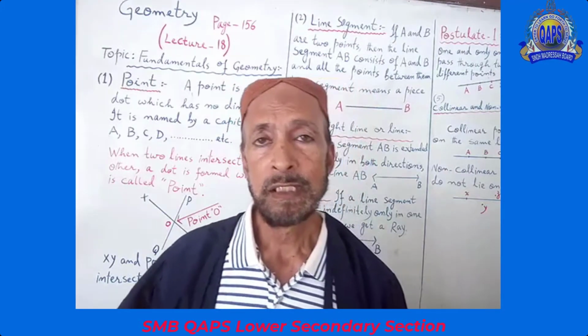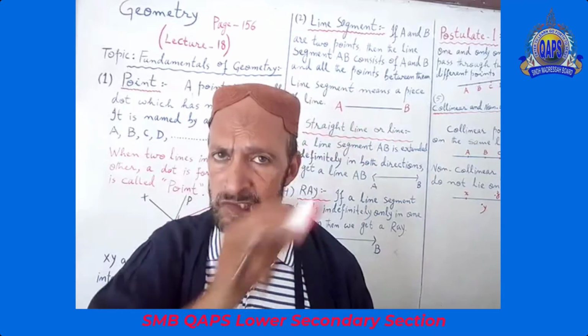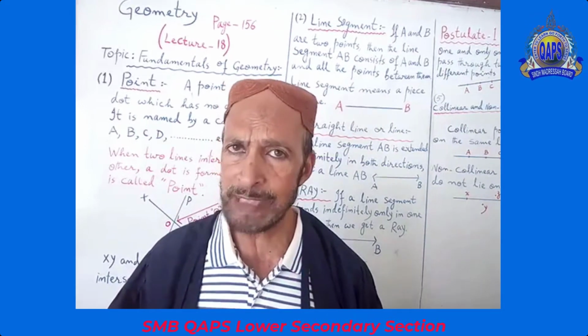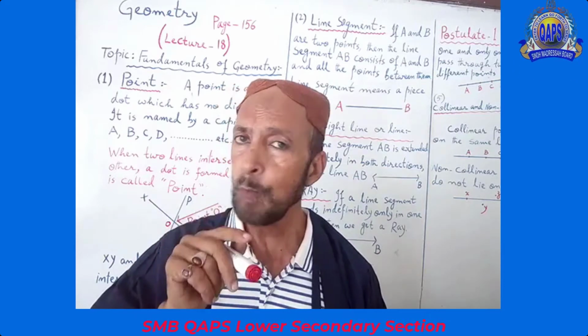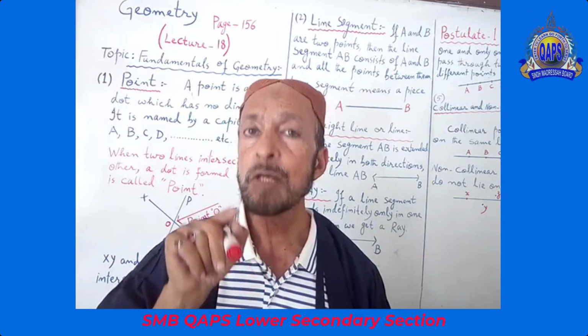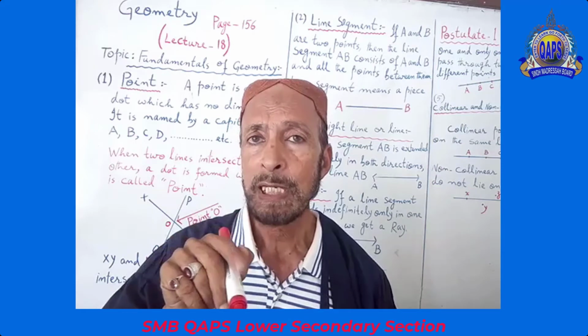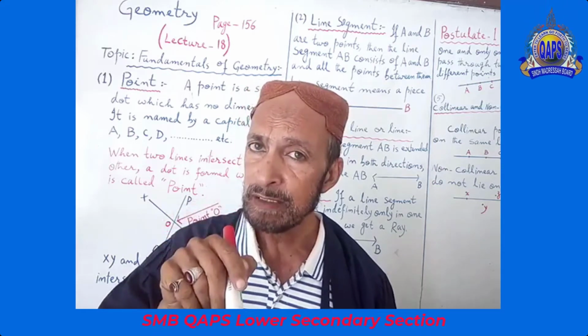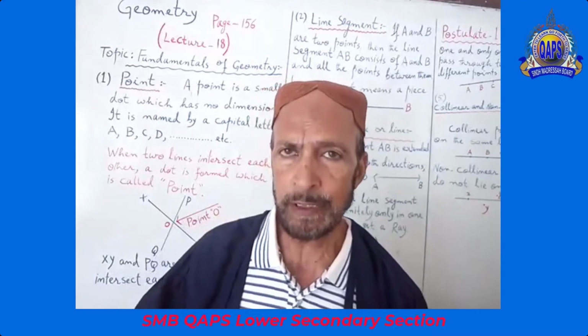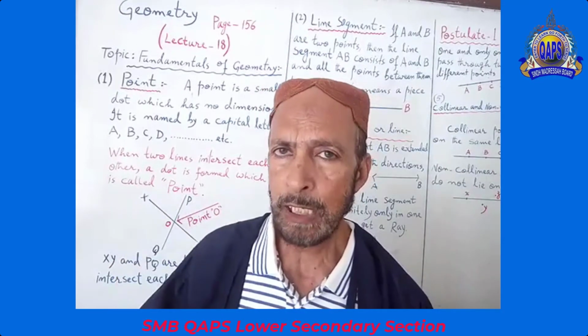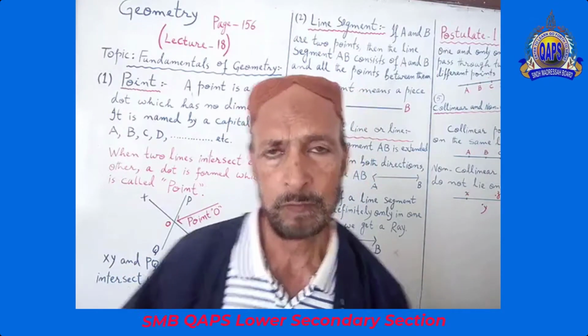And when two lines intersect each other, the point is formed where the lines intersect each other. Okay? Have a look. I will explain you.